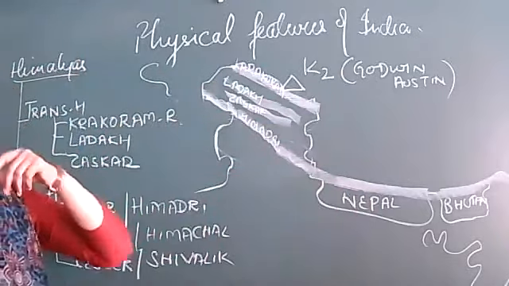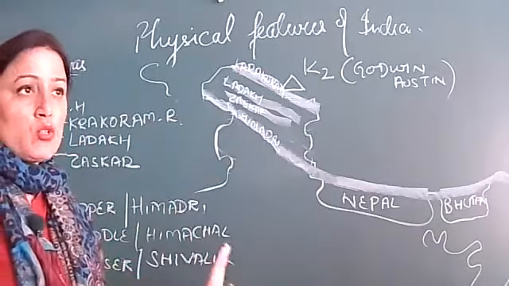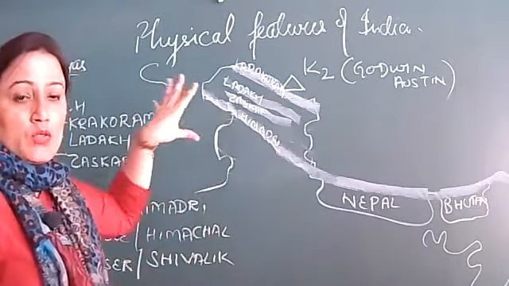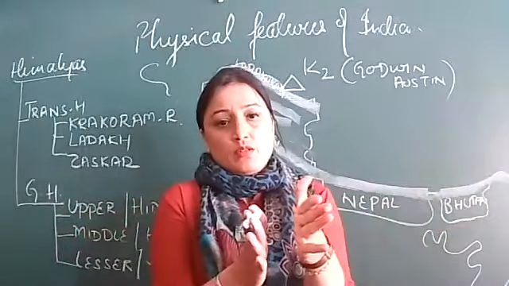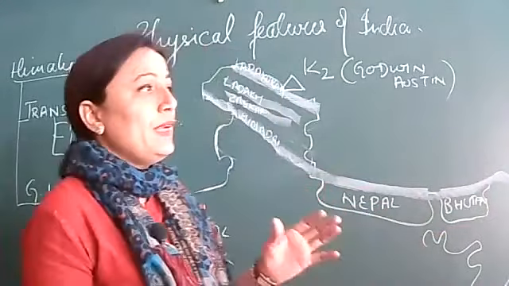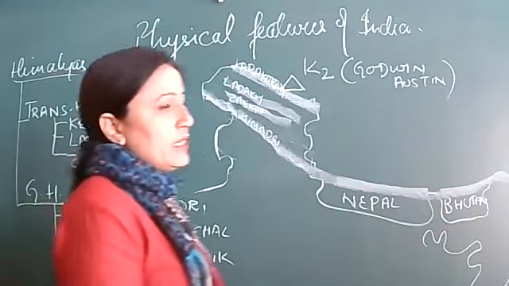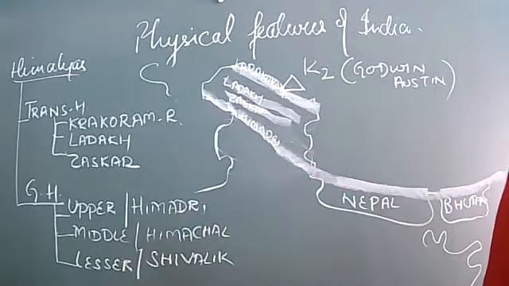What does it mean and why is it so? It is because when this plate, Indo-Australian plate, was coming toward this side, the pressure was less here and more there. So that's why the plates got compressed. And if you're talking about height, the average height of Himadri is 6,000 meter.